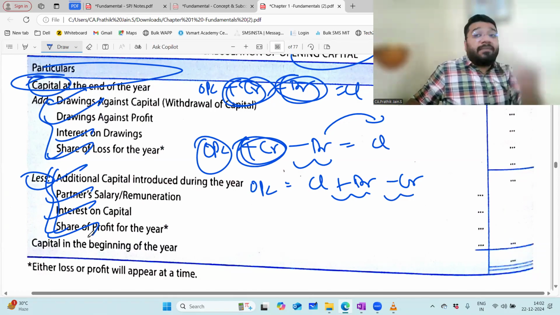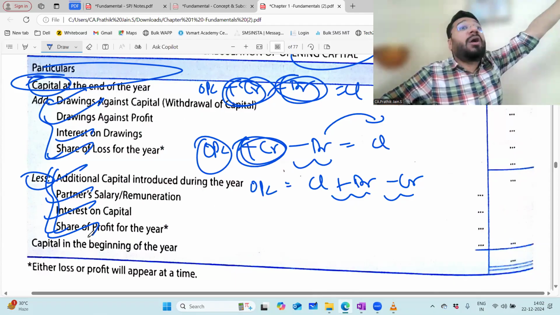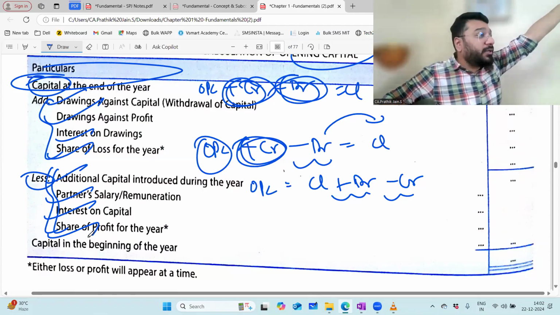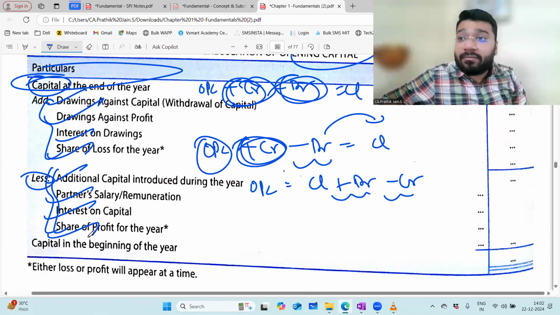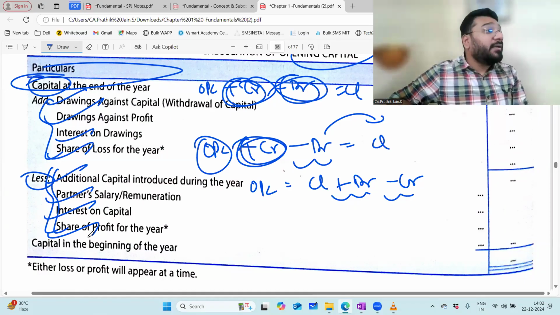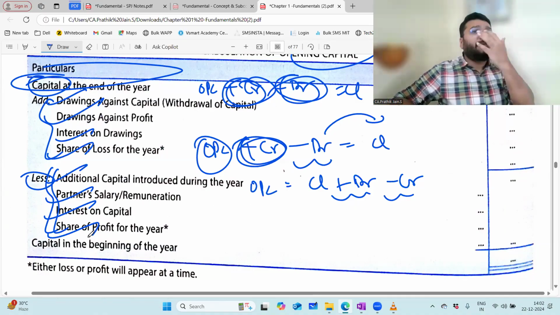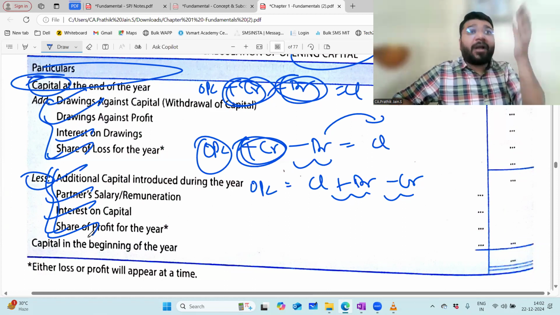So in this format, they've given only 4 debit and 4 credit. But as you progress in the entire partnership chapter, when you come to admission, retirement, death and dissolution, you have so many other items to be credited and debited. So if I get one question where the revaluation profit is added in the current year, and now I want the opening capital, will you not minus the revaluation profit? You will minus.